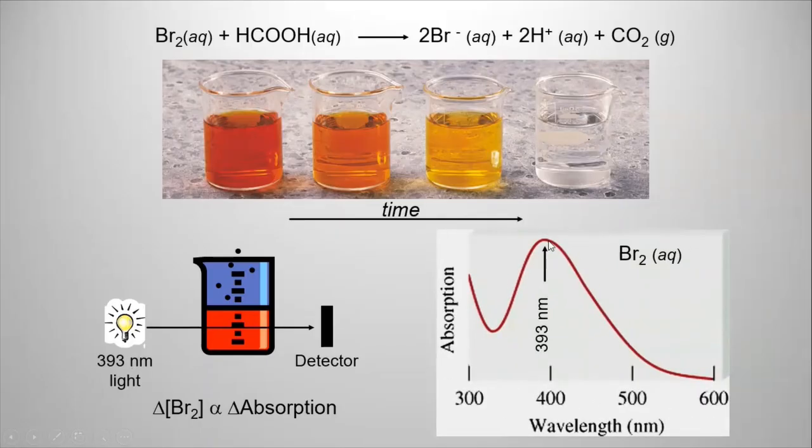This is just to know exactly where the maximum is, because you want to run your experiment at the maximum absorption, and the maximum absorption is at 393 nanometer. So you can run this first to determine the absorption wavelength, and then you can measure the change in concentration over time. Clearly, the concentration will be directly related to the absorption, as you can see from here. So that will give you an idea about what's happening in this reaction.